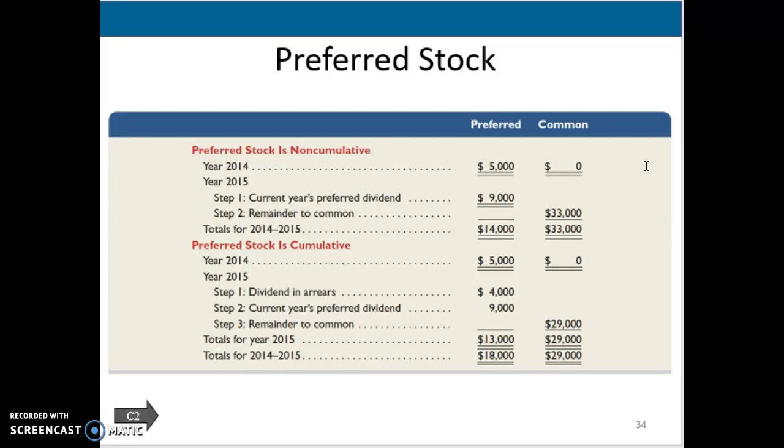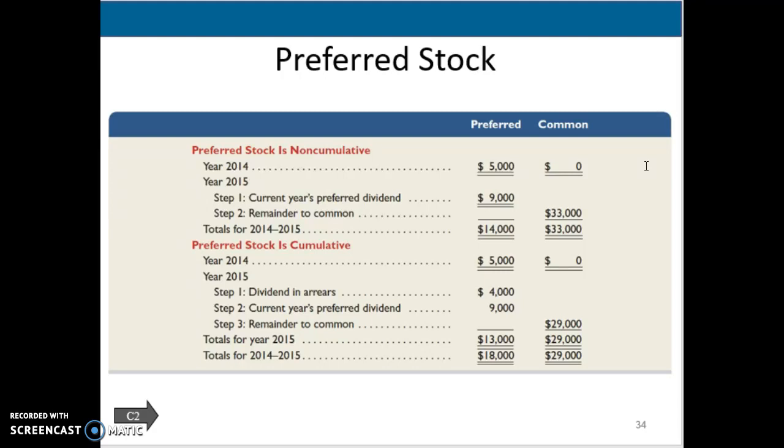In 2015 they declared a $42,000 dividend. So 9% of the par value times the number of shares. So preferred stock is entitled to $9,000 of dividends every year. That means they would get the $9,000 in 2015, and the remainder of that $42,000, or $33,000, would go to the common stockholders.